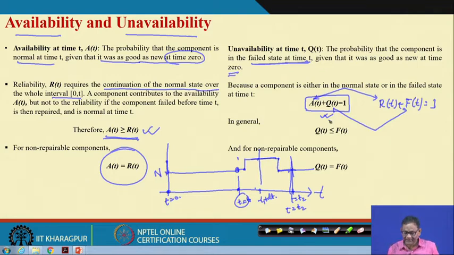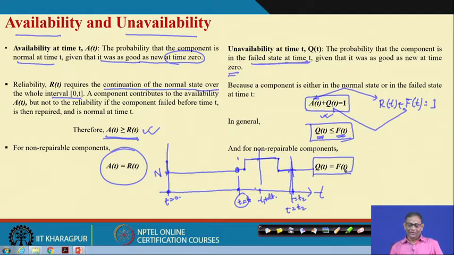In the same manner, analogously we can say that unavailability is less than the cumulative failure probability, and this will be equal when the component is non-repairable.